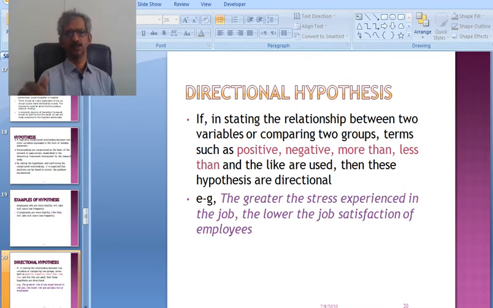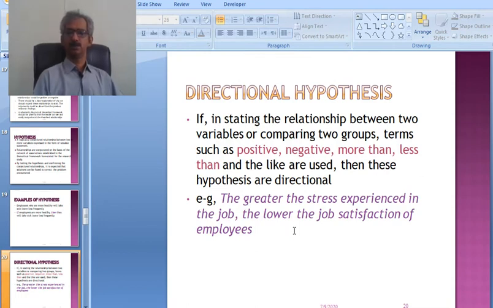Positive means if one is increasing, the other is also increasing. Negative means when one is increasing, the other is decreasing, and vice versa. More than means this variable is affecting more as compared to the other one. Less than means it has less impact as compared to B or C or another variable.